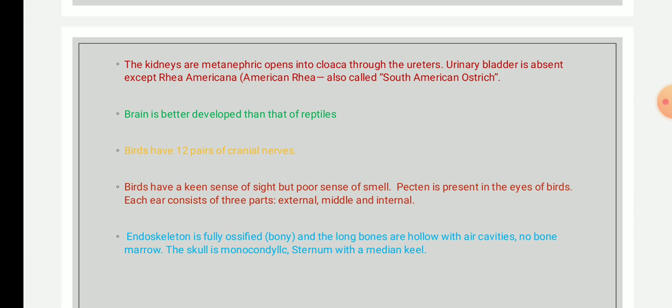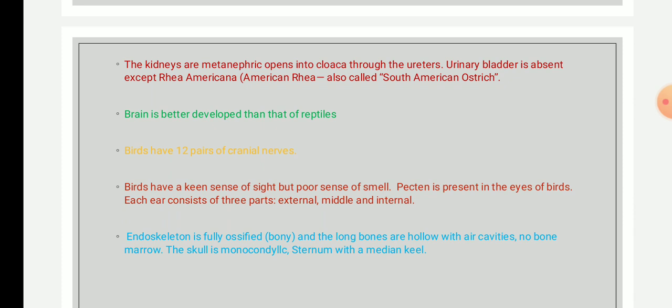But in the kiwi, the bird kiwi, they have a very good sense of smell. Then the pecten is present in the eyes of a bird.